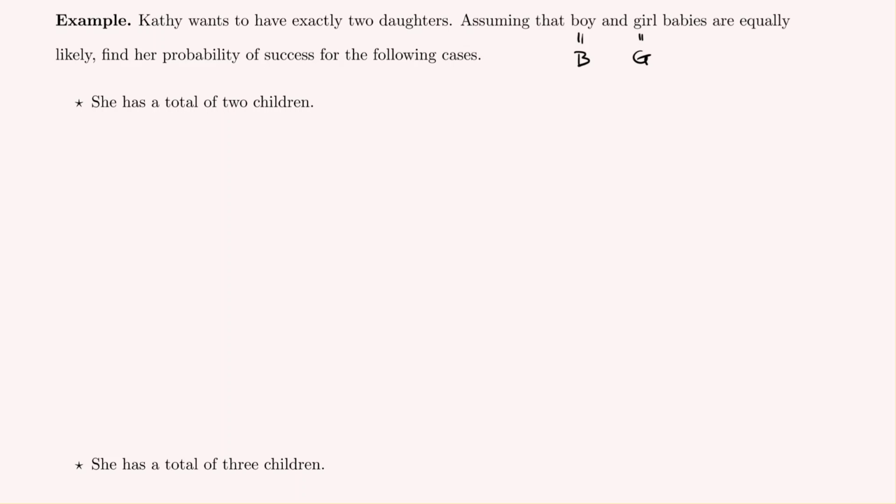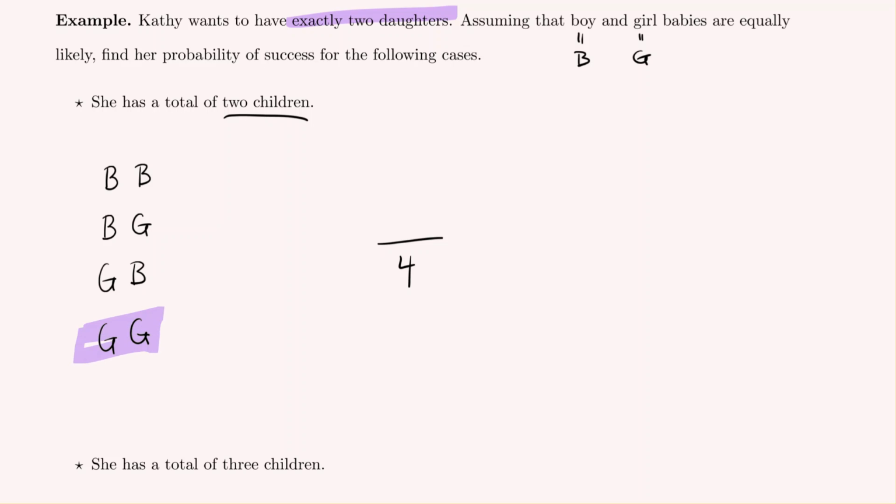The possible outcomes, if there are 2 children: she could have a boy first, followed by another boy, or a boy first, followed by a girl, or a girl first, followed by a boy, or a girl followed by another girl. So there are 4 possible outcomes here. Our total is 4. If we're looking for exactly 2 daughters, there's only 1 outcome where that occurs. So that would be a 1 in 4 probability.